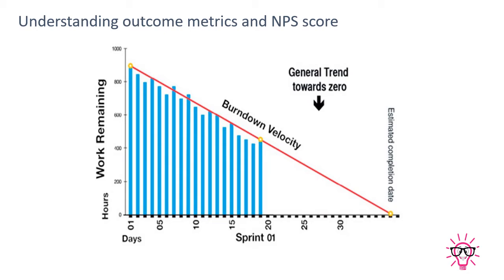If these bars go above this line, then we are working off track. If these bars come below this line, then we are running under time, we are on below track. But guys, practically I have never seen the situation where we are always touching this particular line. This is an ideal line which shows whether we are off track or on track, and there is some sort of plus and minus every time, in every sprint, with every team. Sometimes we are off track, sometimes on track, sometimes below track.